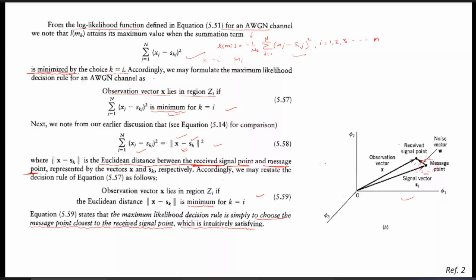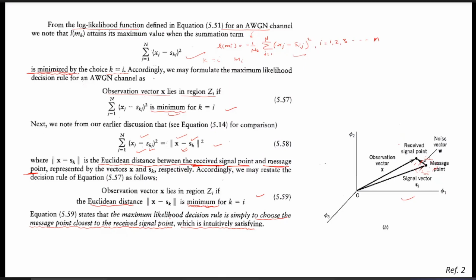That's why we either maximize this, or in another sense we minimize this factor. Since this is the square of the length, we can say the Euclidean distance between the message point and the received signal point must be minimum. So this is also the maximum likelihood detection story. We can say it in this way also.